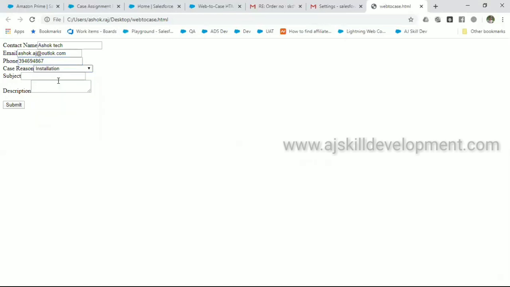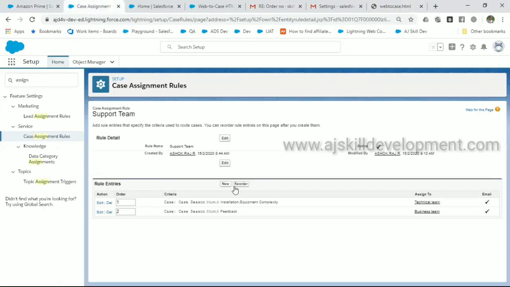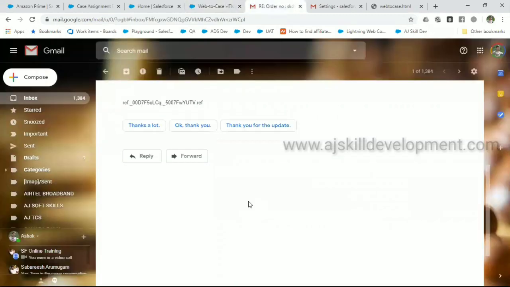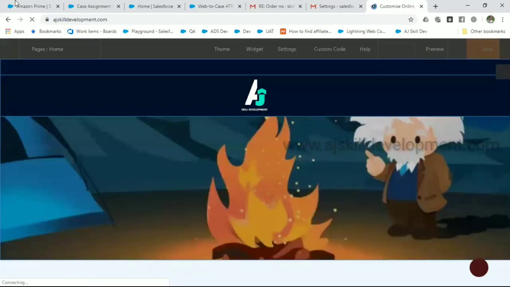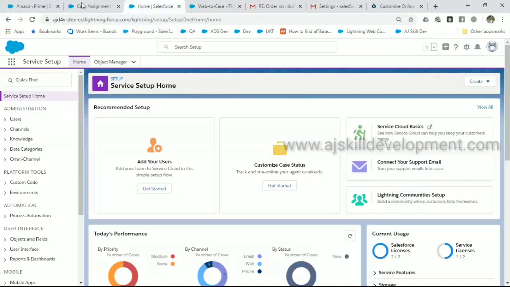So if I'm selecting installation, what will happen? It will be routed to the installation queue. It means it will get assigned to the first queue, which is the technical team, based on my assignment rule and my queue. I'm submitting the record. It will assign the record and the case will be created.